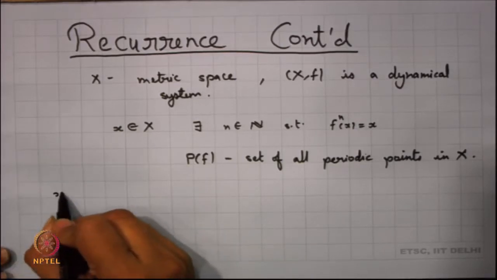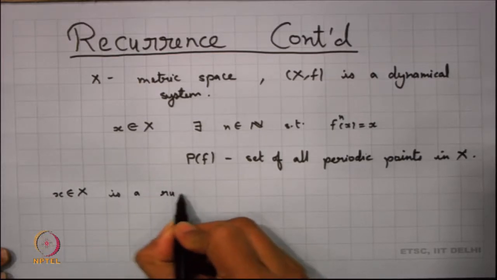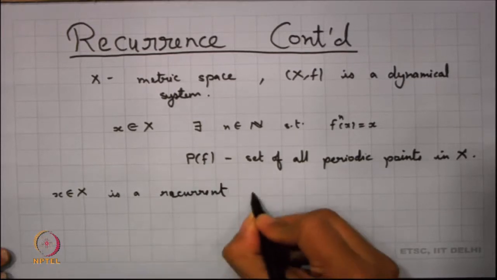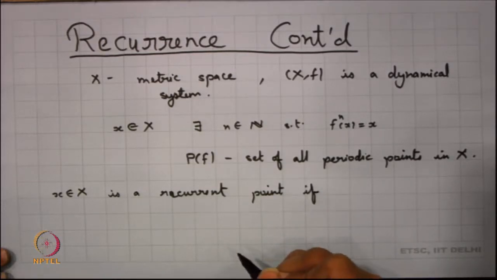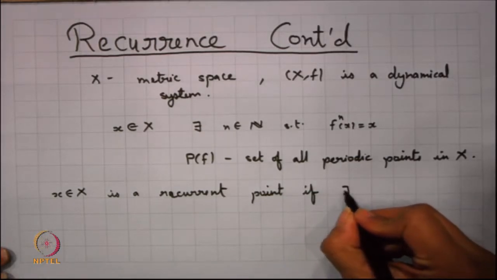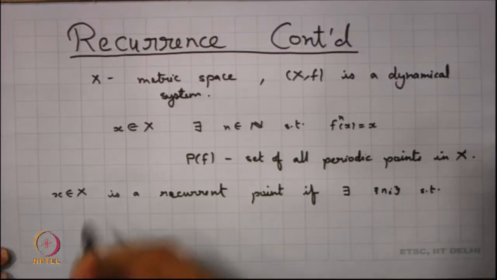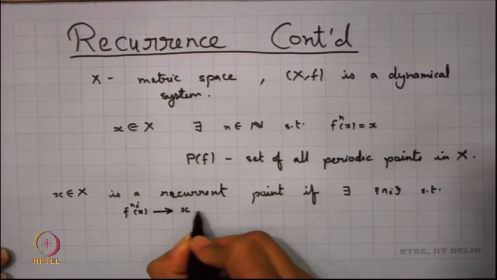We say that x in X is a recurrent point if, now we have seen many equivalent conditions of a recurrent point, and one of them which I want to state here is that there exists a sequence n_i such that f to the power n_i of x is converging to x, right.